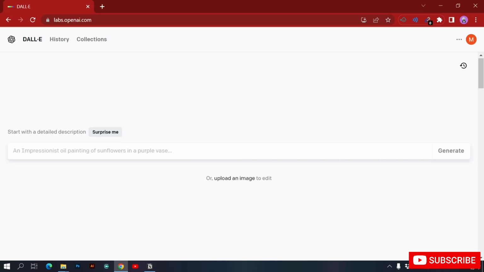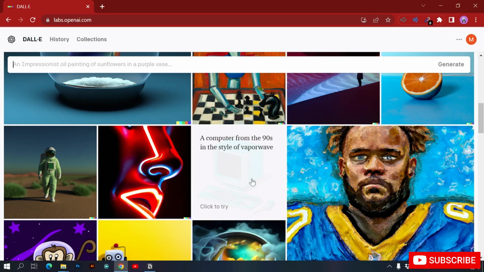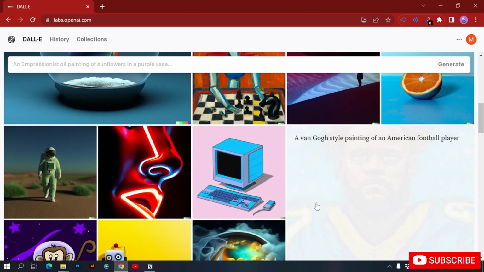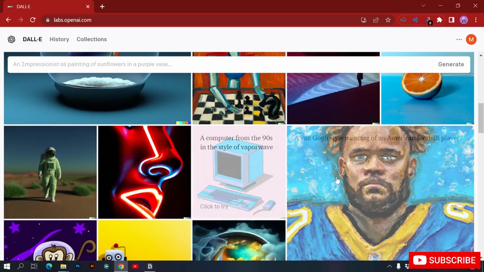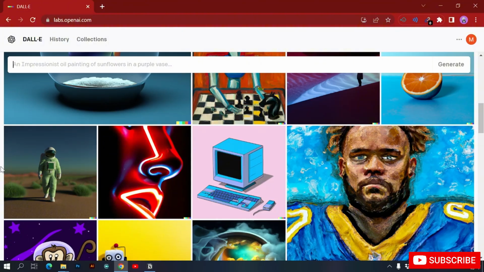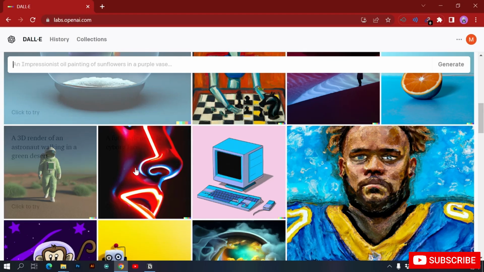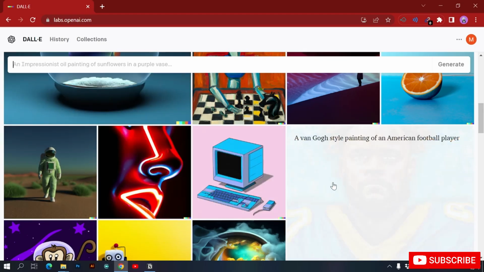So this is the main interface of DALL-E. If I scroll down, I can see the various prompts that people have given DALL-E and the different unique images created. For example, if I hover over this one, a computer from the 90s in the style of vaporwave. You can see the style of vaporwave, how it looks, and that it is a computer from the 90s. Pretty simple. Here you can see a 3D render, so it's a 3D picture. You can see inside the prompt as well, a 3D render of an astronaut walking in a green desert. So basically we have to give the prompt that this is a 3D render that we want to create, and then DALL-E 2 will create a 3D render.